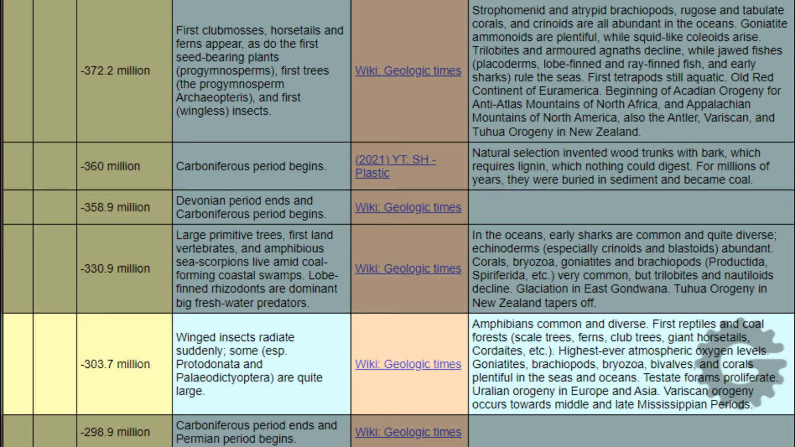Highest ever atmospheric oxygen levels. Goniatites, brachiopods, bryozoa, bivalves, and corals plentiful in the seas and oceans. Testate forms proliferate. Uralian orogeny in Europe and Asia. Variscan orogeny occurs towards middle and late Mississippian periods.